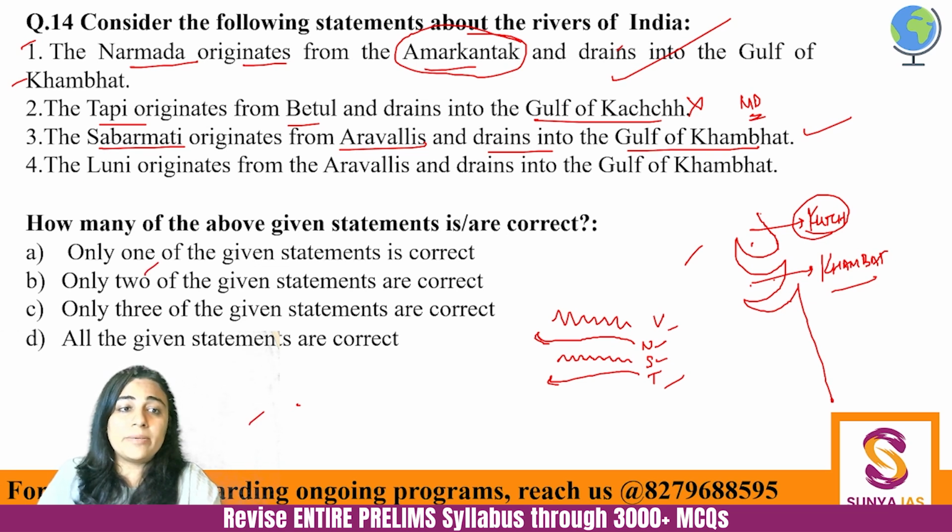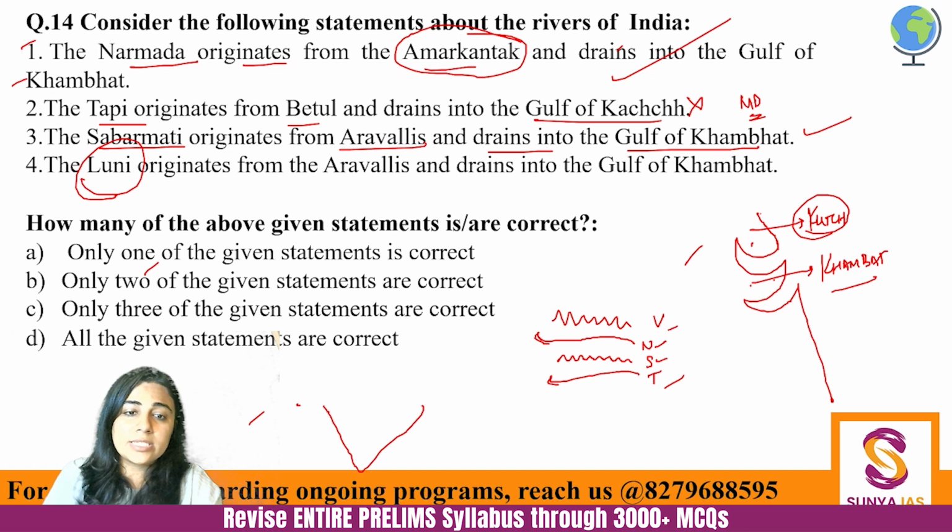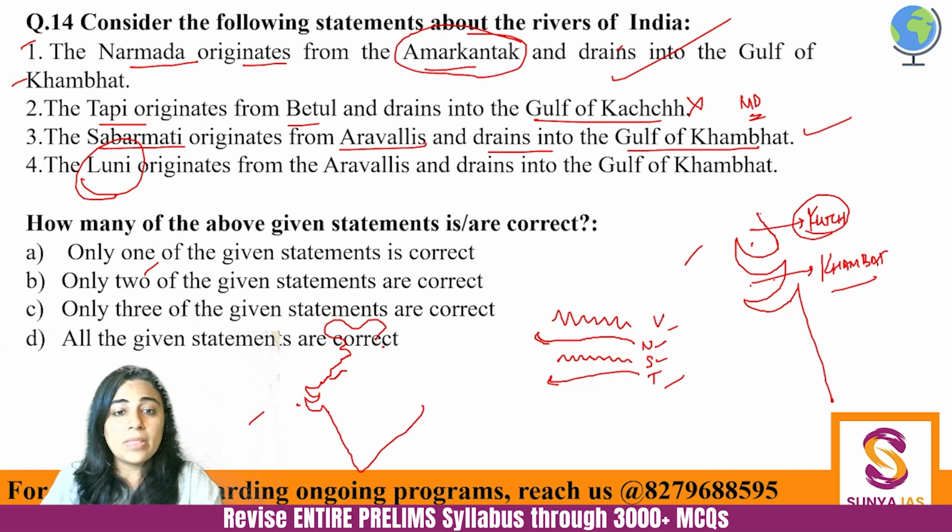Then fourth one, Luni. Luni is the most important river of Rajasthan. But Luni is not a river which has a lot of water in it. Luni will have water when water comes because of monsoon. So Luni is here. Let's say this is India. And here I have drawn it like this. So here Luni is just flowing. But Luni does not have enough water that it will drain somewhere. And because it's flowing in the sand in Rajasthan, it just vanishes in the Thar desert only. Fine, it does not drain anywhere.